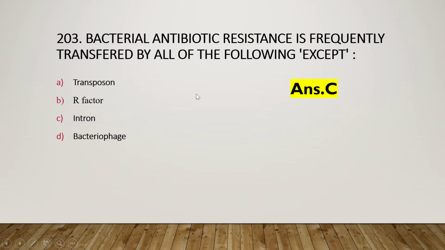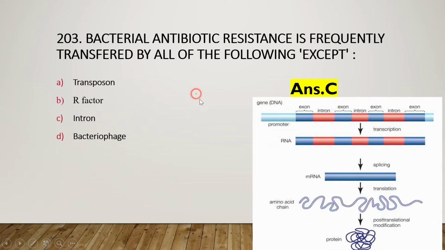Here we can see this is not a bacterial DNA, it is DNA in higher eukaryotes, where exons and introns are present. Intron is the non-coding part and exons are the coding parts, because after transcription the DNA produces RNA with exons and introns.